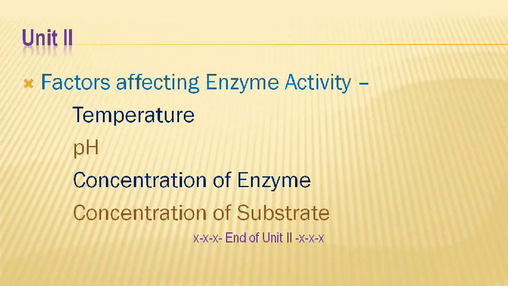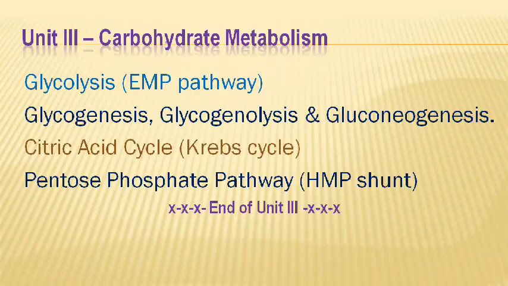The next topic of unit 2 is factors affecting enzyme activity. The important factors which affect enzyme activity are temperature, pH, concentration of enzyme, and concentration of substrate. So here is the end of unit 2. The next is unit 3, in which we will discuss carbohydrate metabolism.